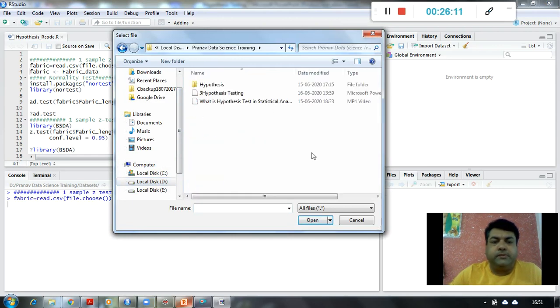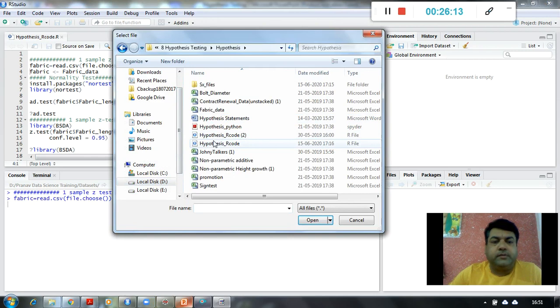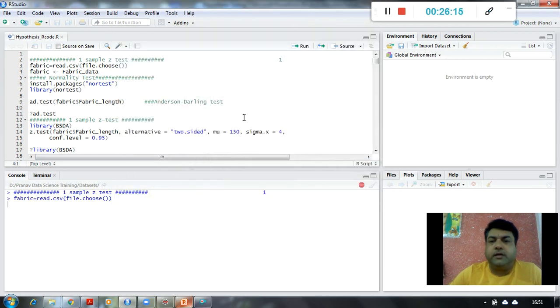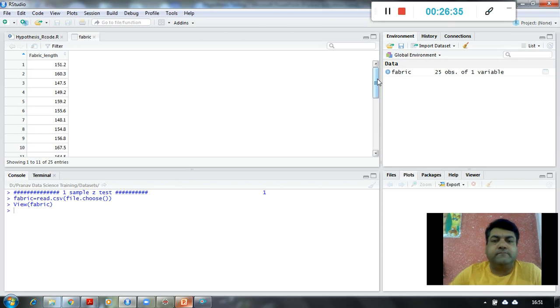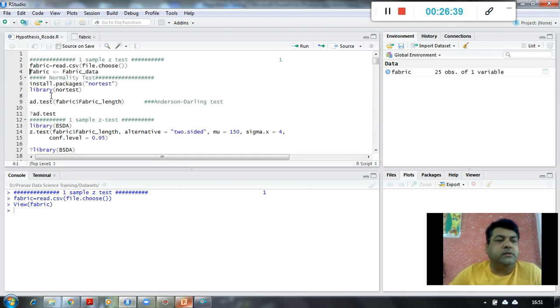By doing this, you can see I am taking this fabric data. There are 25 observations, the 25 length observations given to us, and you can see the same entries here.